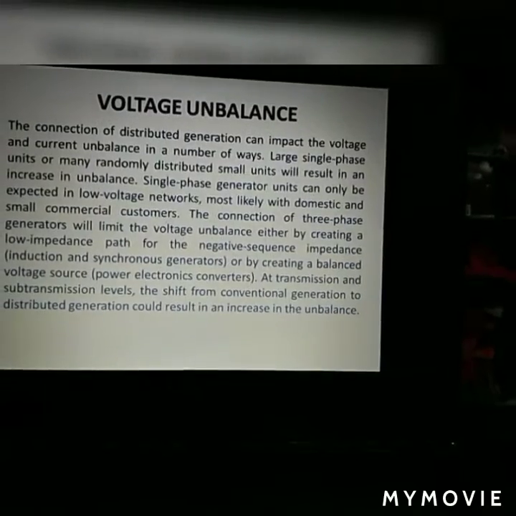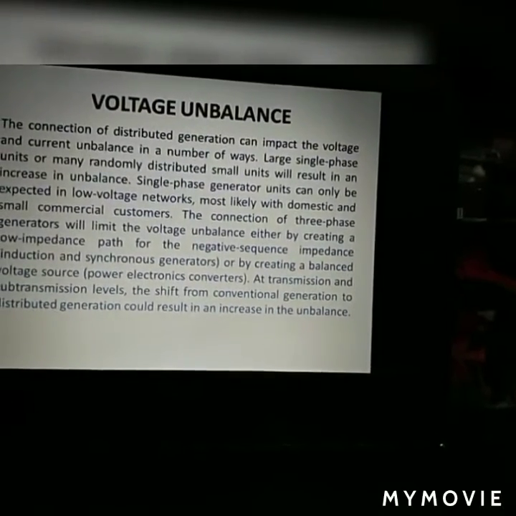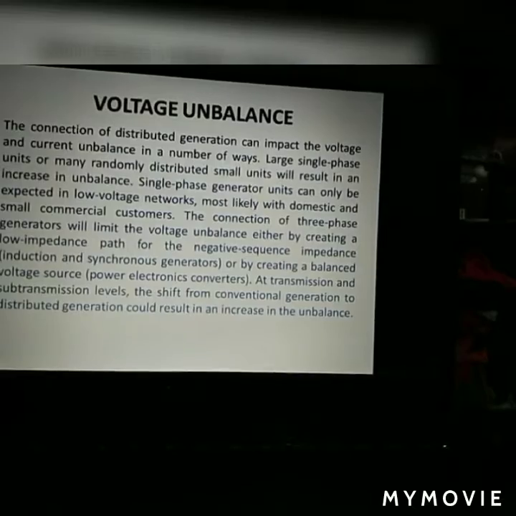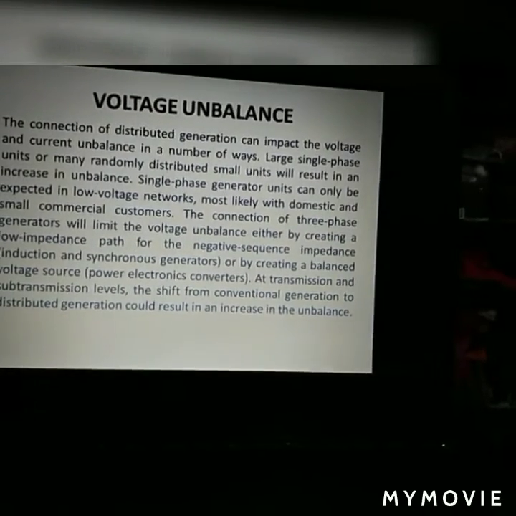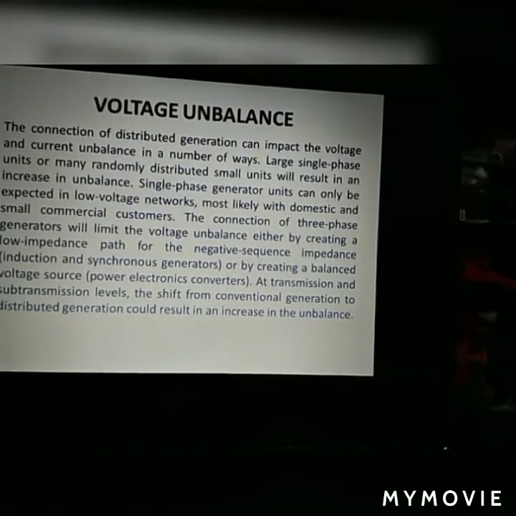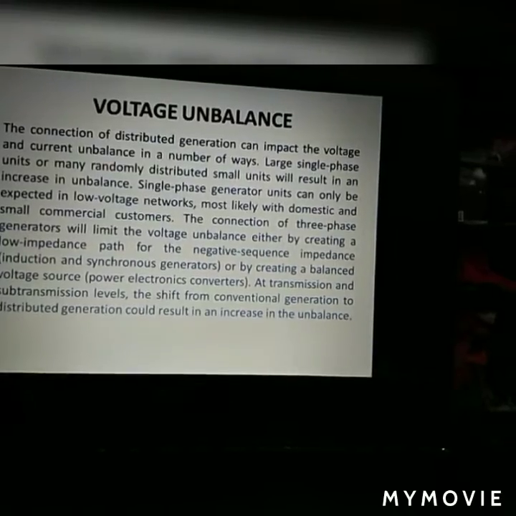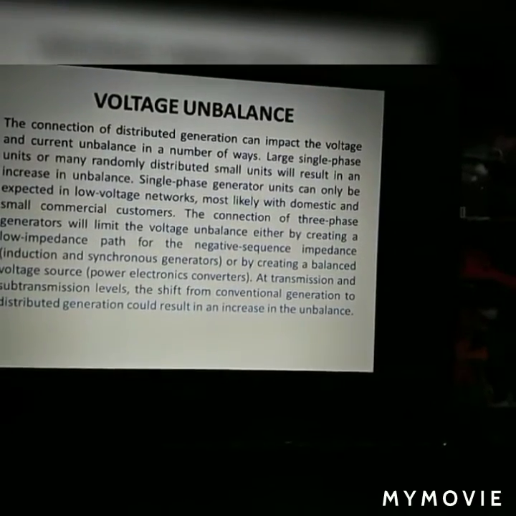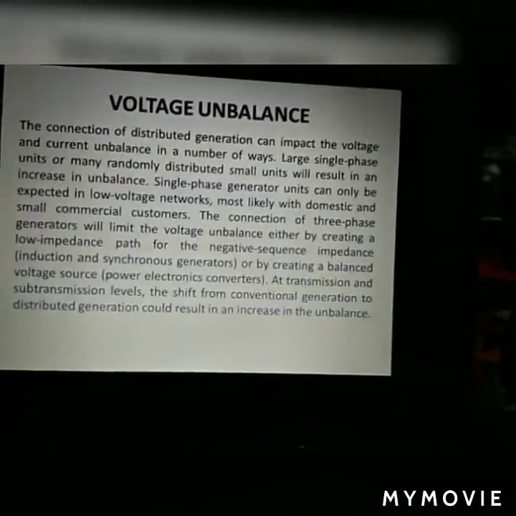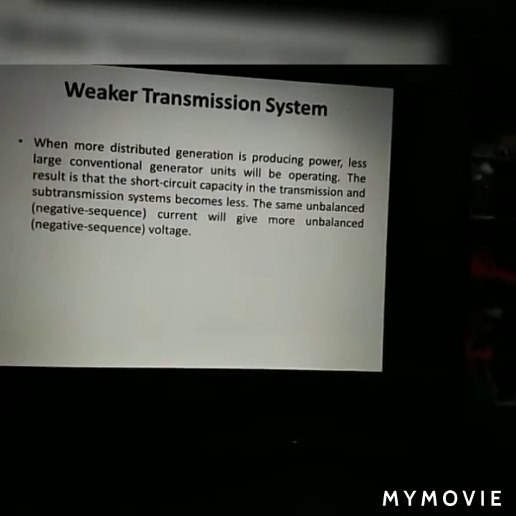At transmission level and sub-transmission level, the shift from conventional generation to distributed generation could result in an increase in the unbalance in the voltage. Right, so a weaker transmission system.